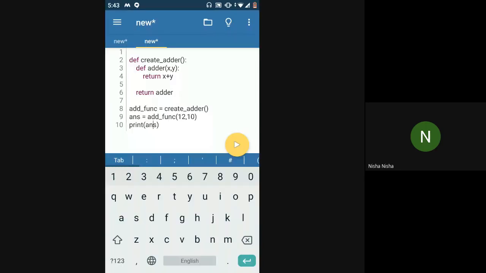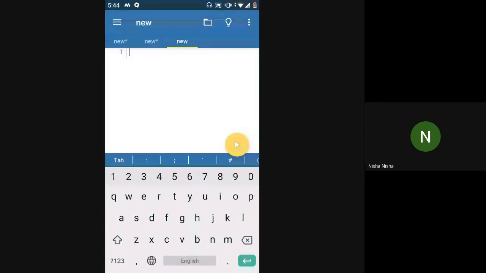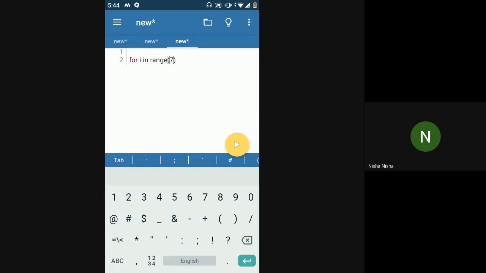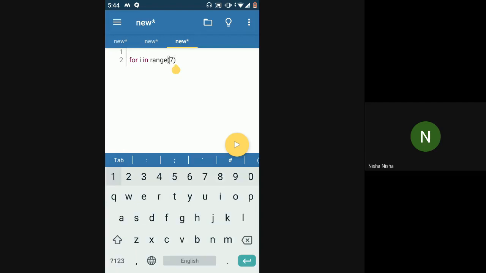Okay, so there are multiple ways of doing this. Like one would be directly if you say for I in range 7, because 6 plus 1, right? We have to print numbers from 0 to 6. So if there was no condition specified, if I just have to print numbers from 0 to 6, then I would have said for I in range 7, print I. So it would have printed 0 to 6.